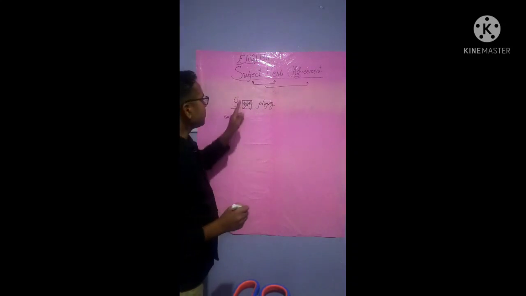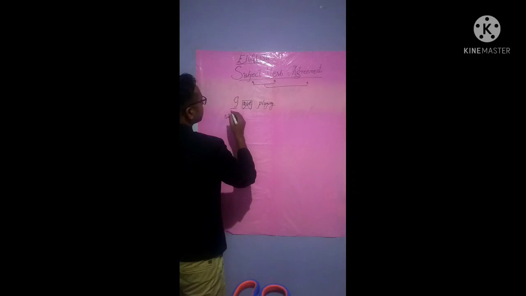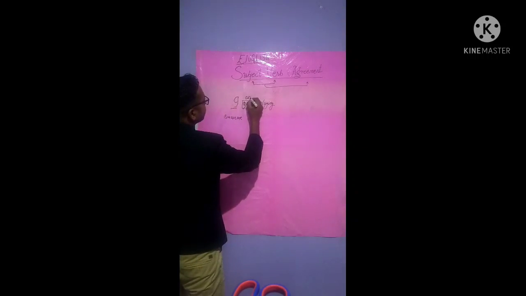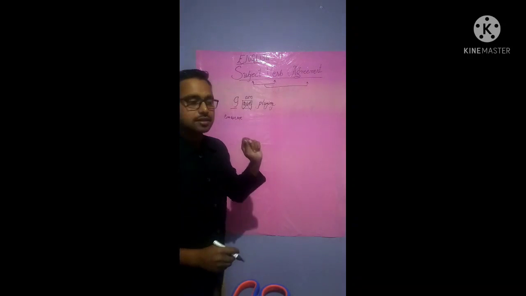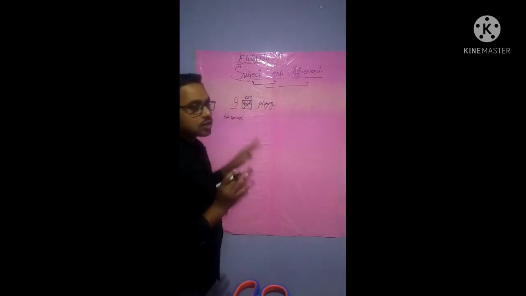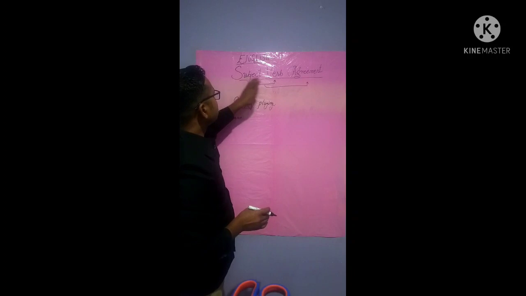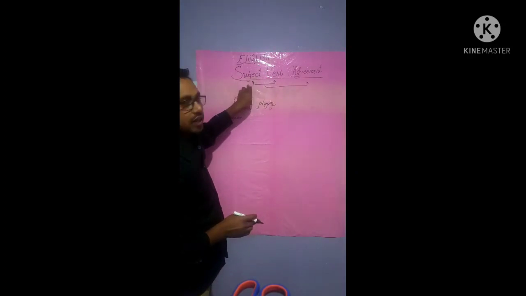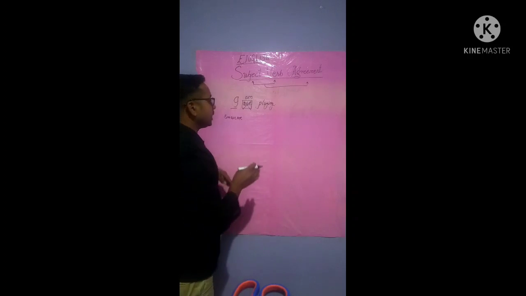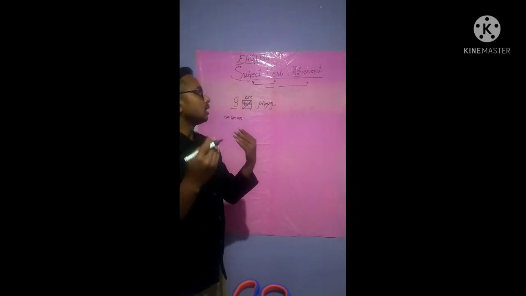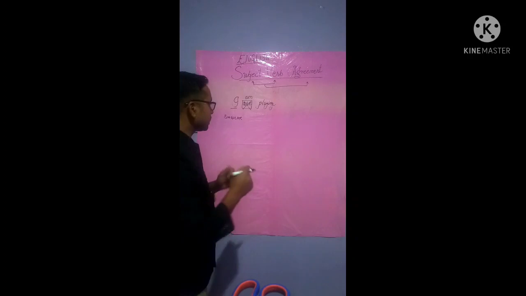In place of that, "I am playing" will be a correct sentence. So what should be the verb before the subject, or after the subject, to make a complete, meaningful sentence?